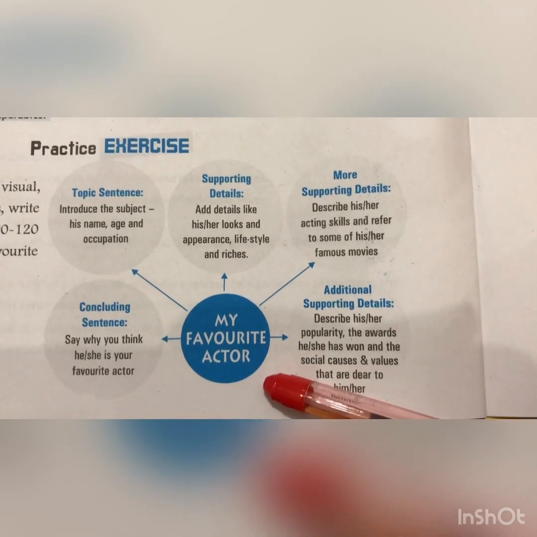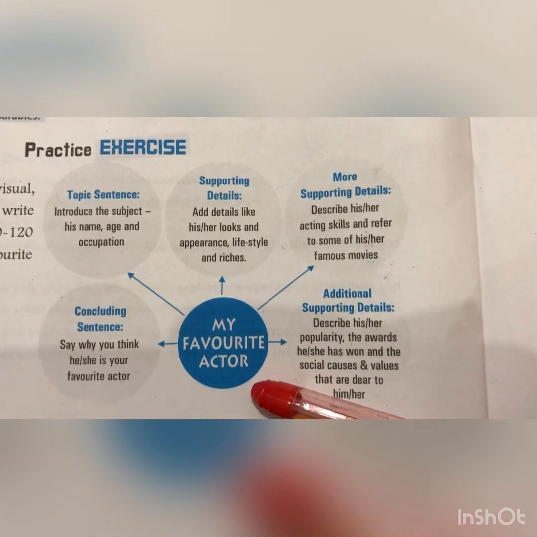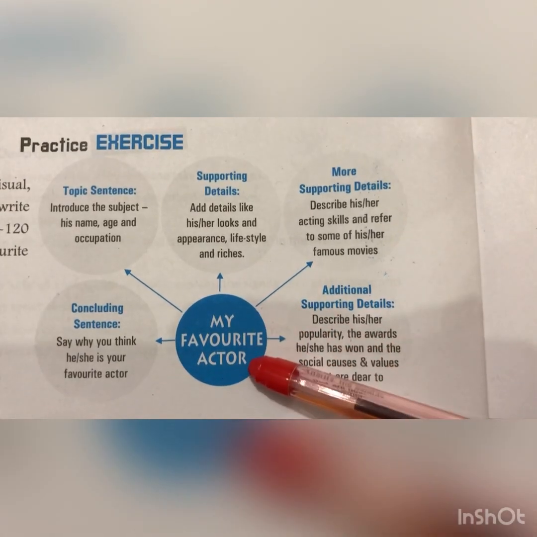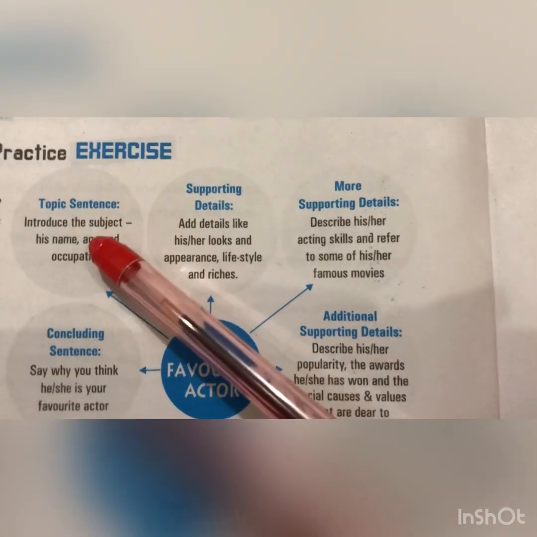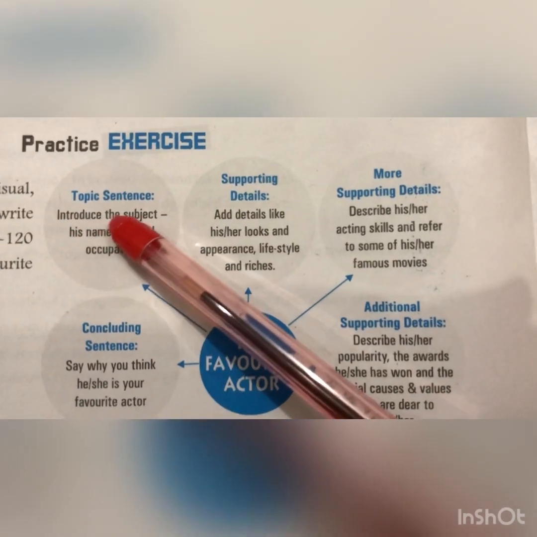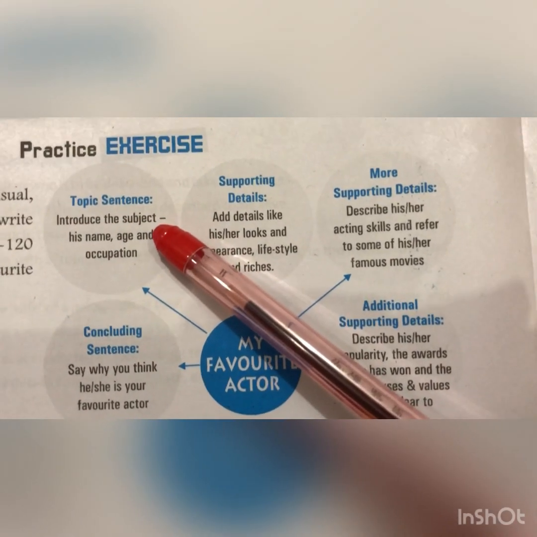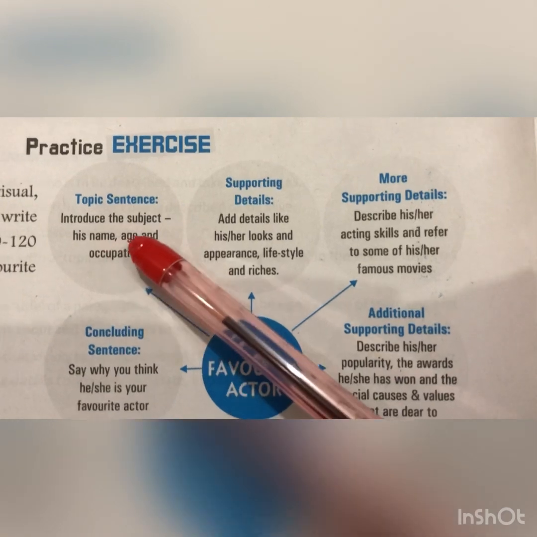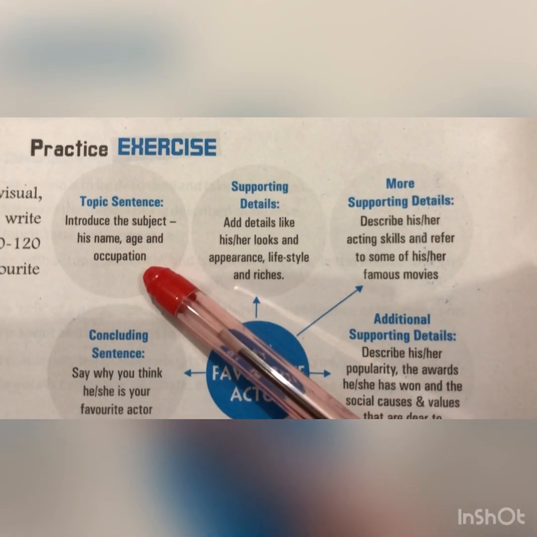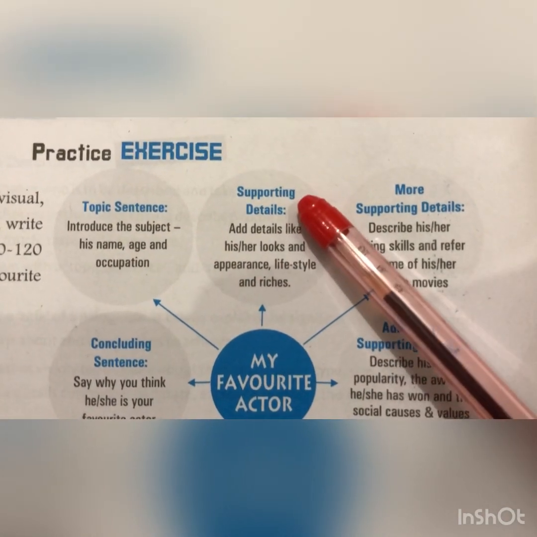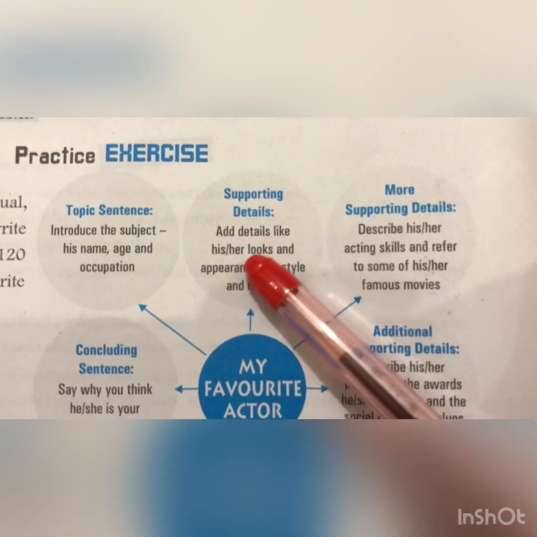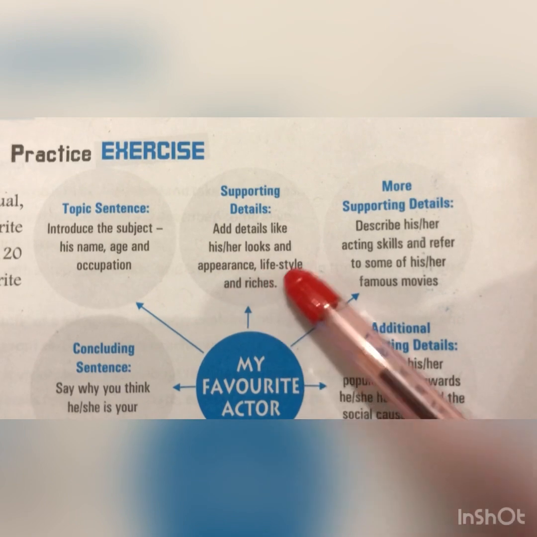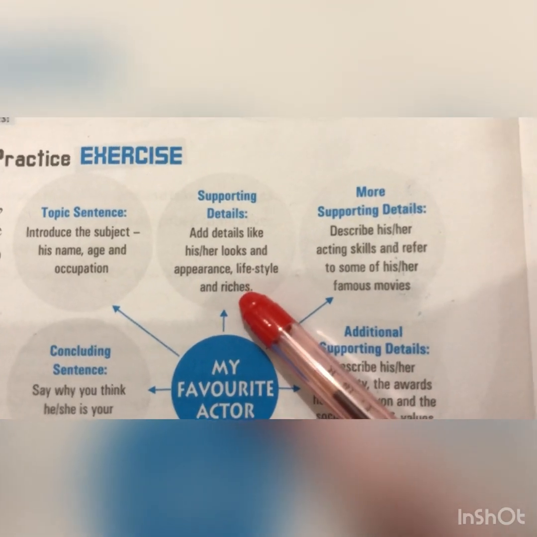Let's take an example. Suppose you are writing a paragraph on my favorite actor. In this, first thing you will write topic sentence, in which you will introduce the subject. In this, you will write his or her name, age and occupation. After that, we'll give supporting details. That means we'll add details like his or her looks and appearance, lifestyle and riches.